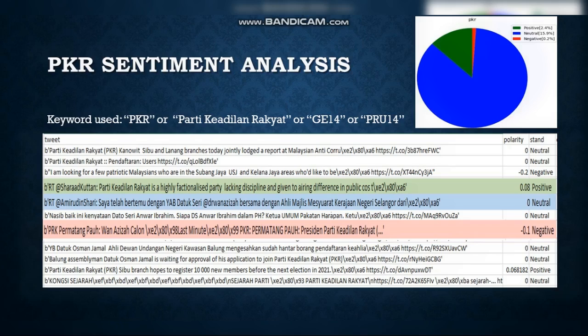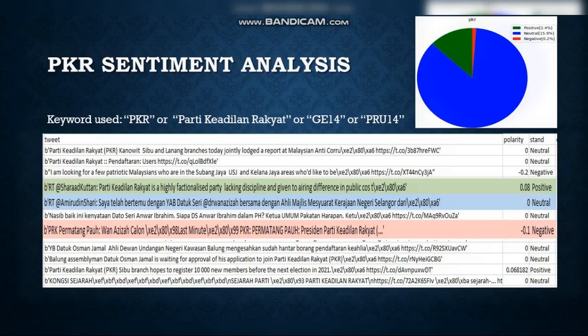Also, another neutral sentence is Yang Berhormat Datuk Osman Jamal Ahli Dewan Undangan Negeri Kawasan Balong mengesahkan sudah hantar borang pendaftaran keahlian. There are fewer sentences accepted as positive and negative.